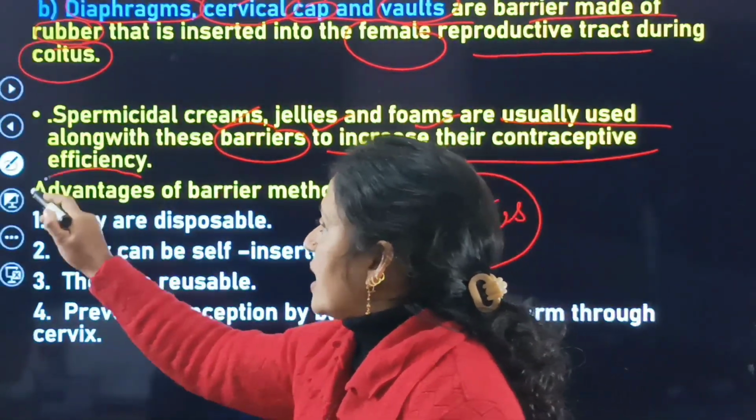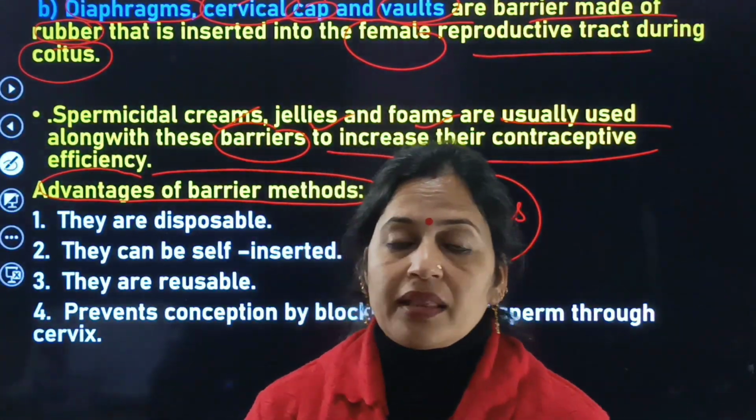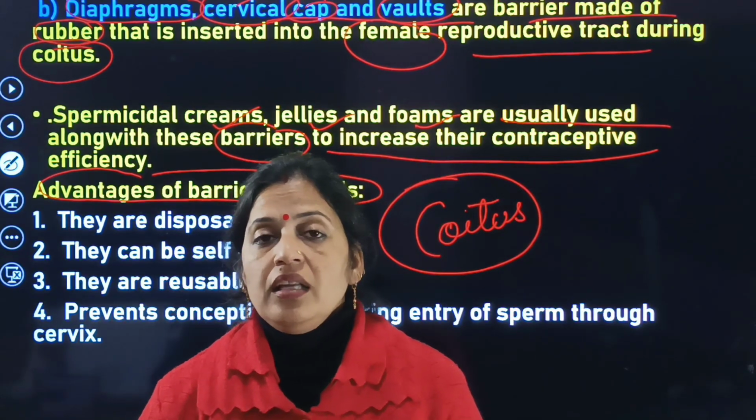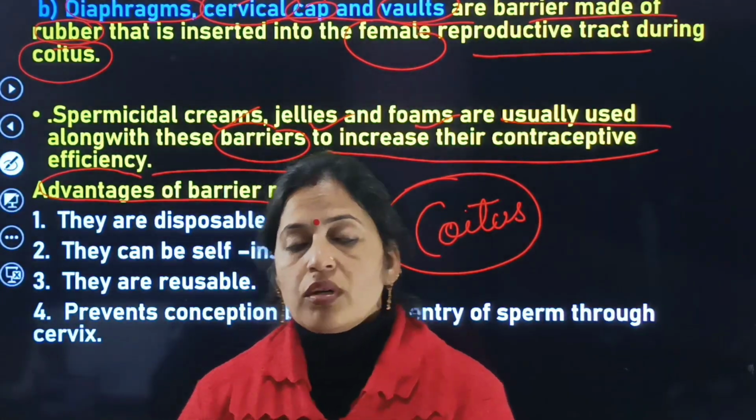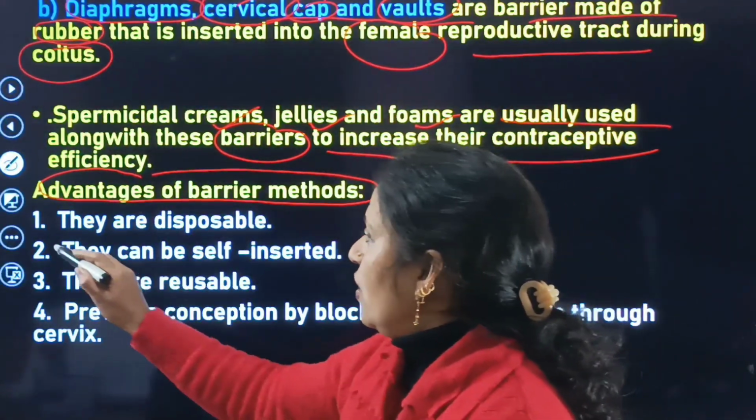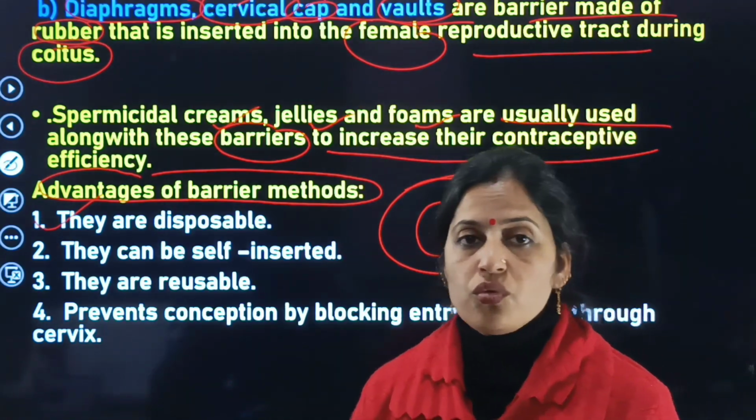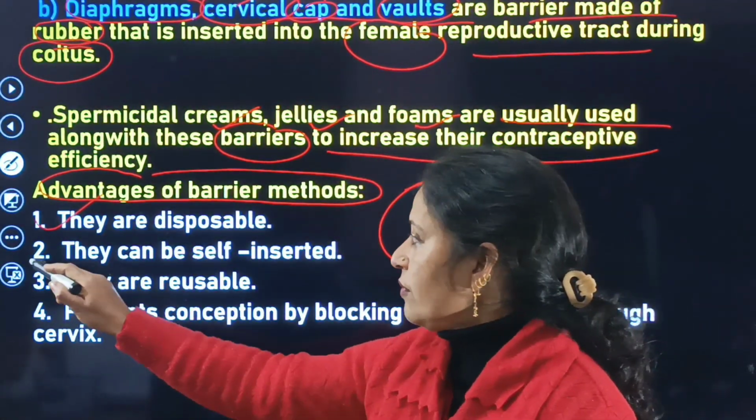What are the various advantages of the various methods? If we are applying barrier methods, then these barrier methods have different types of advantages. And what are the various advantages? First, they are disposable. We can dispose of them after the use. So this is the first advantage of this barrier method.